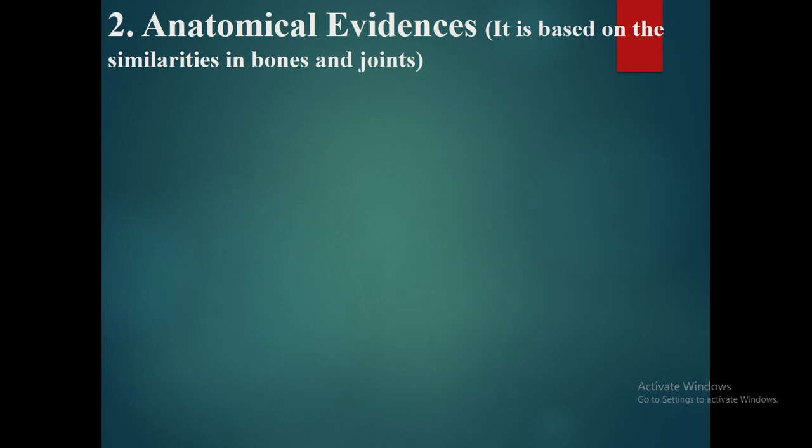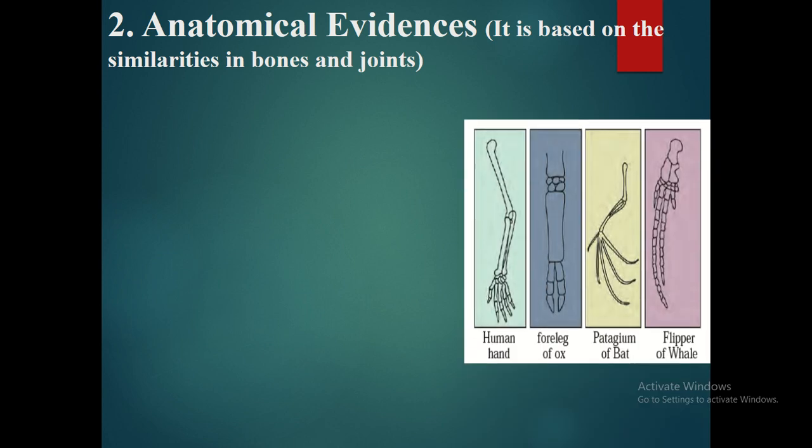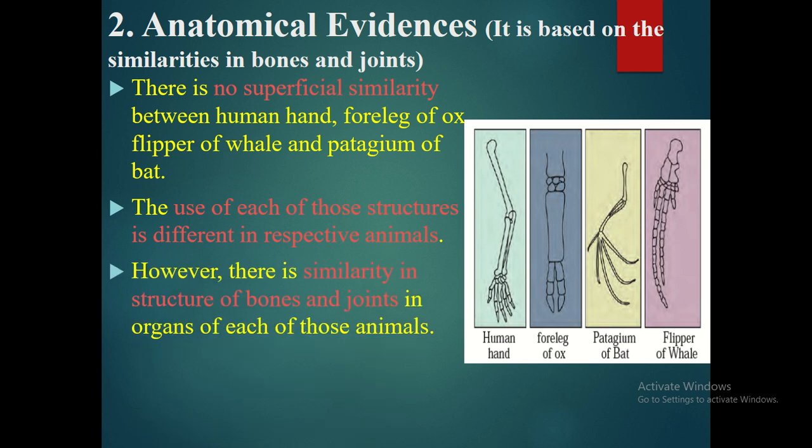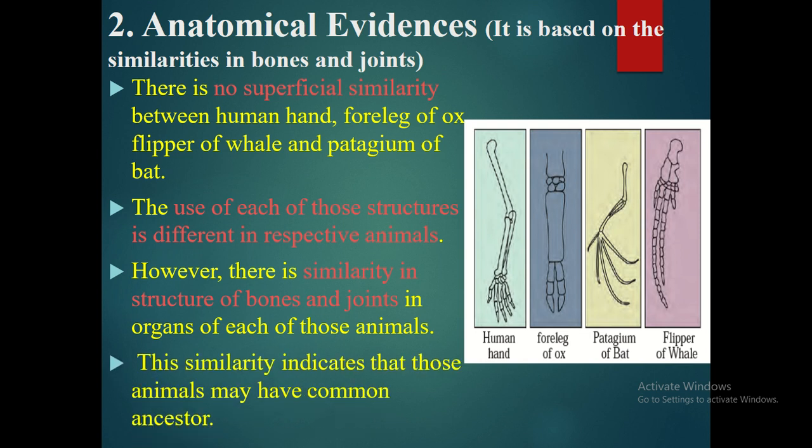Second evidence, anatomical evidence. It is based on the similarities in bone and bony joints. So see these four pictures of human hand, foreleg of ox, patagium of bat and flipper of whale. All these pictures look different from external and their function is also different, but the internal structure of bones and bony joints are same. This indicates they may have common ancestor.